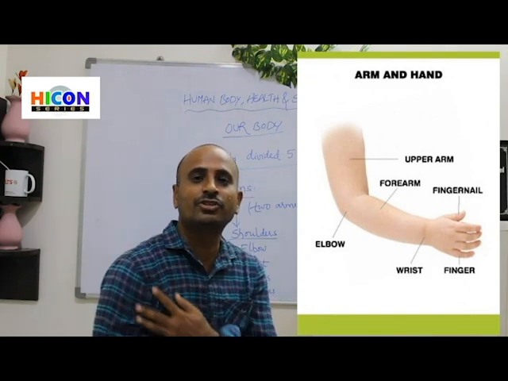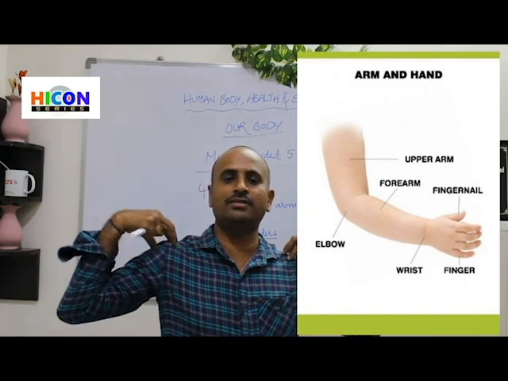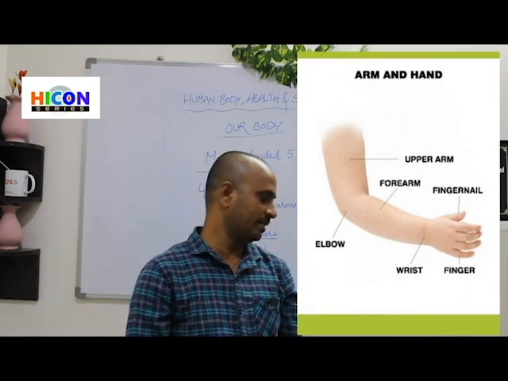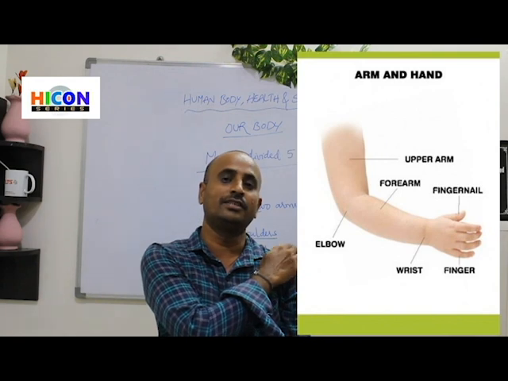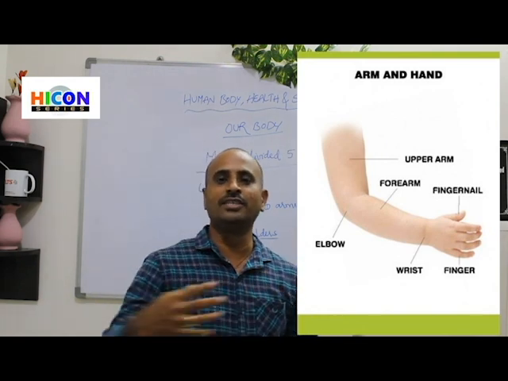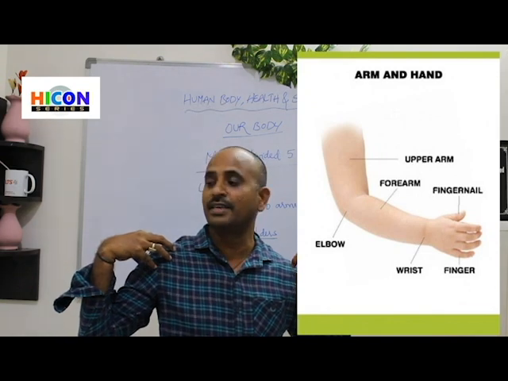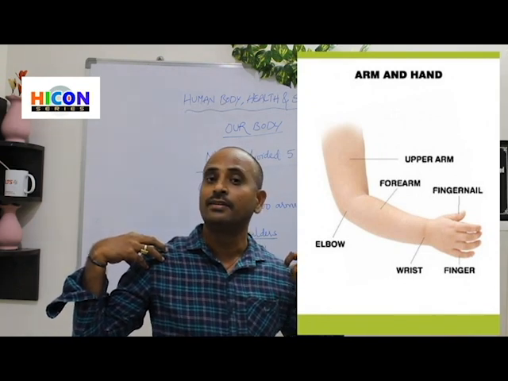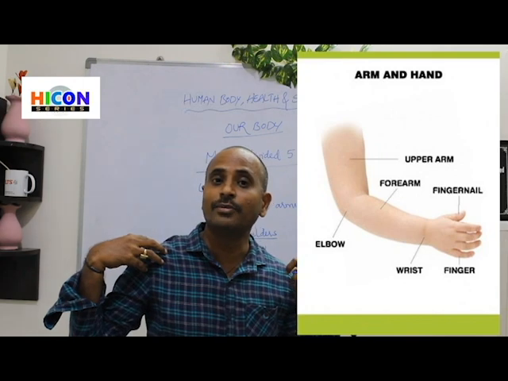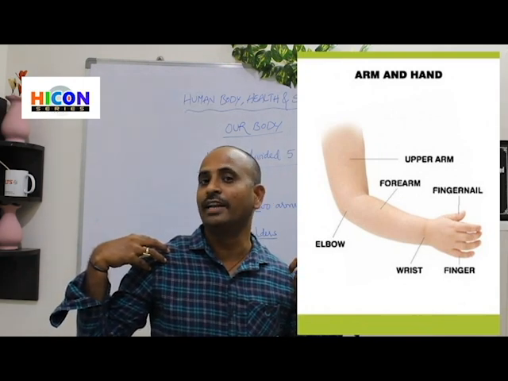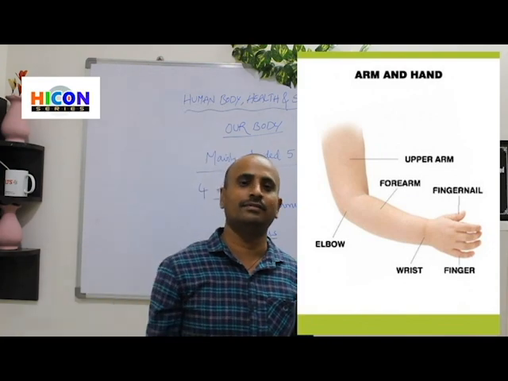So look at me, where the shoulders are located. These are our shoulders. This is one shoulder, the right shoulder, and this is the other, our left shoulder. These are the two shoulders, which are present at the joining of the arms and the trunk.